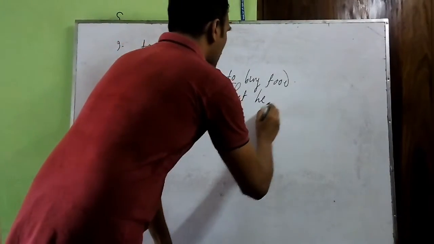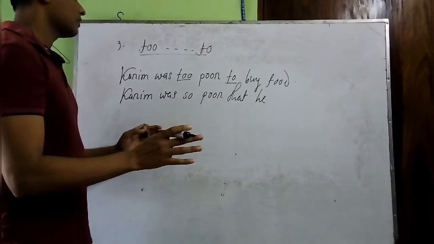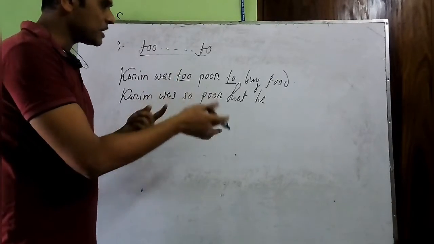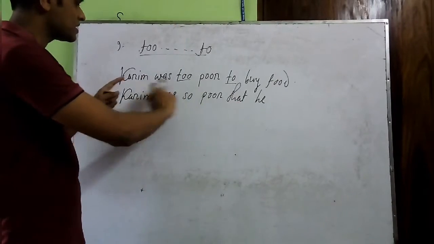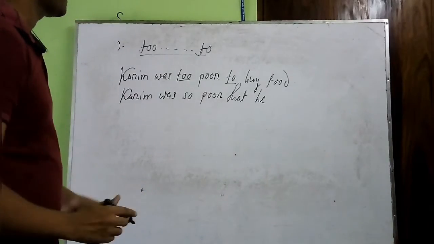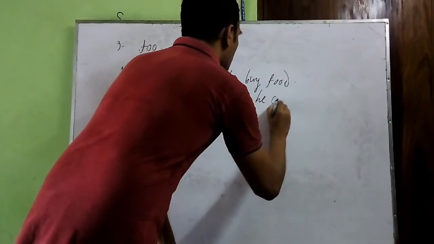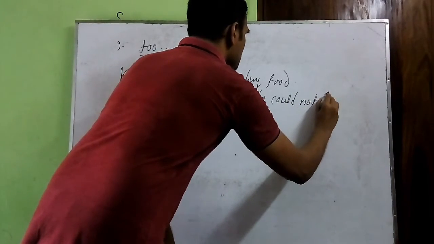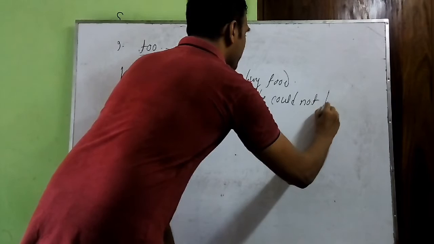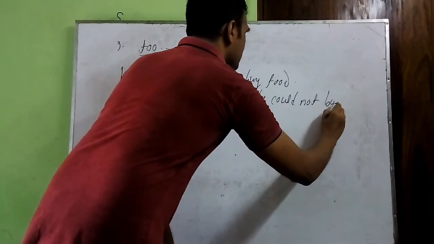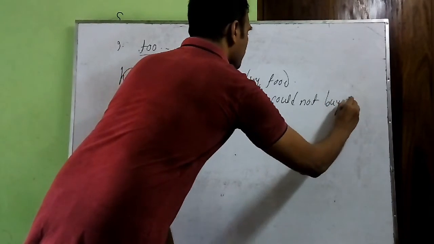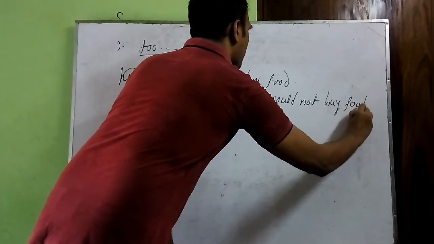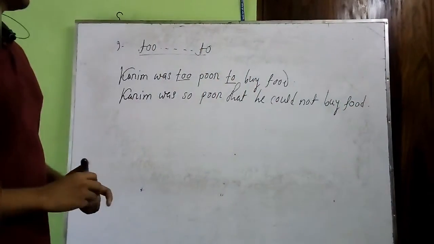Now we should put a cannot or could not, but we have to take could not here because our sentence is in past form here. So could not. Then rest of the sentence, here we have buy food only after that. So this is the answer.